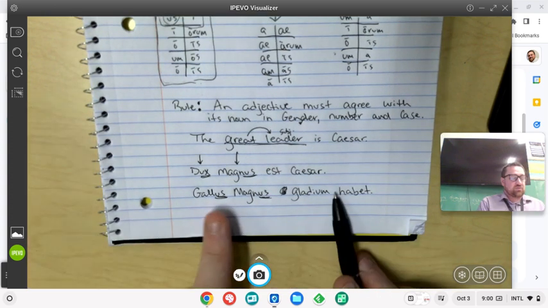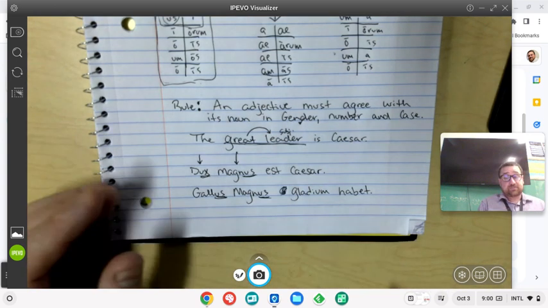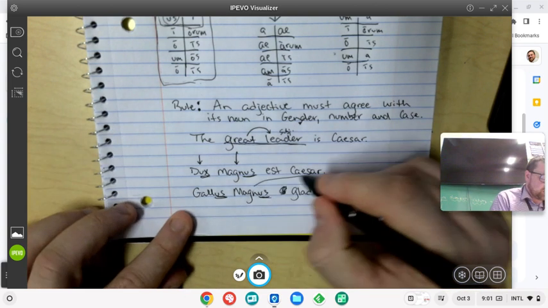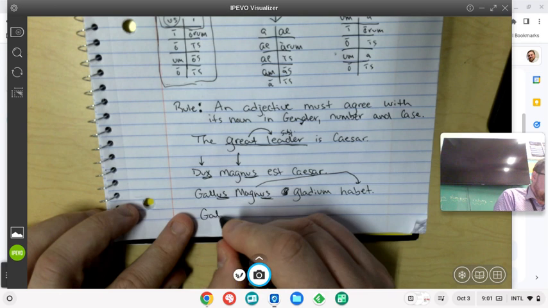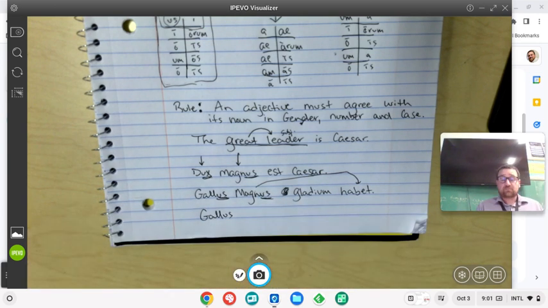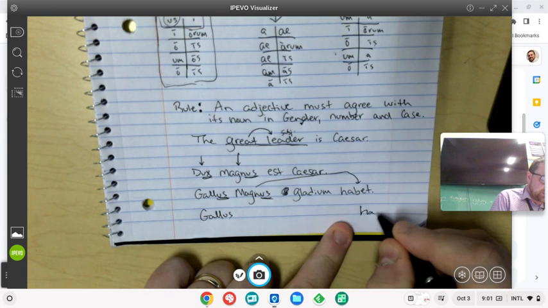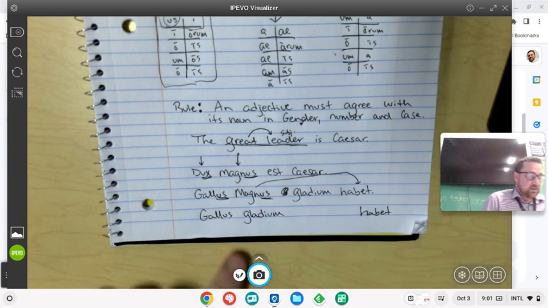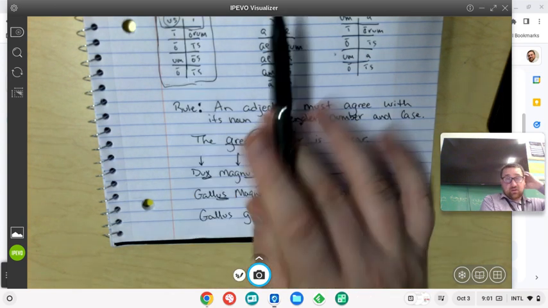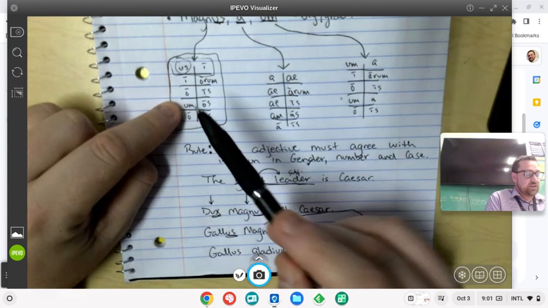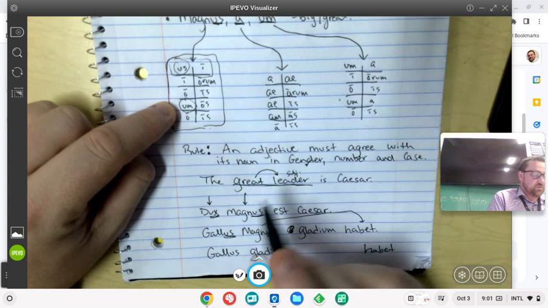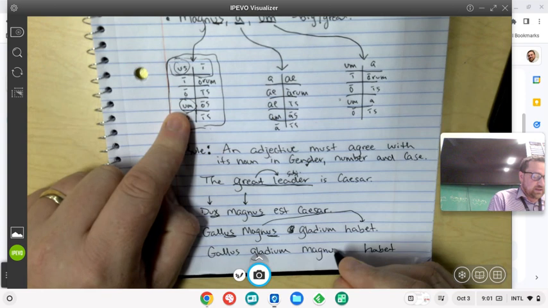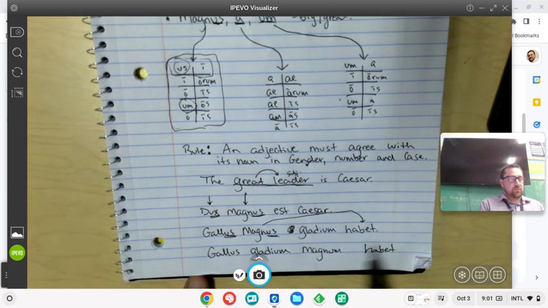But we can also use adjectives with things that aren't the subject. Let's say the Gaul has a great sword. Let's say great is describing the sword, or a big sword. We could say Gallus and not give him an adjective. And then we'll put our habet at the end. He has a sword, and that's a gladium. So gladius is a masculine word, but we want it to have the accusative ending now too, and he has one sword. So one great sword. So gladium magnum. He has a great sword. Gallus gladium magnum habet.